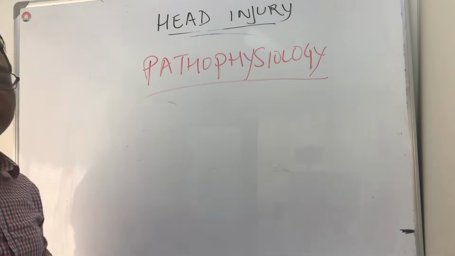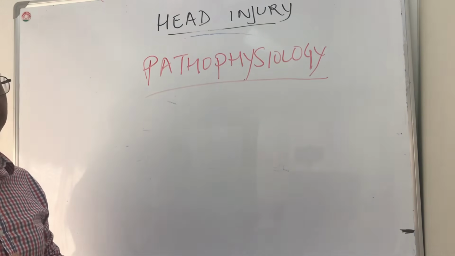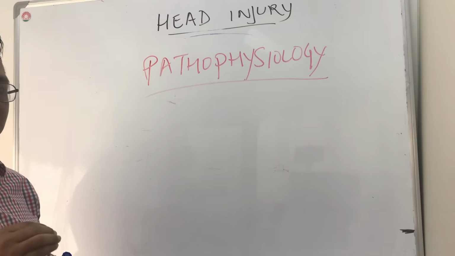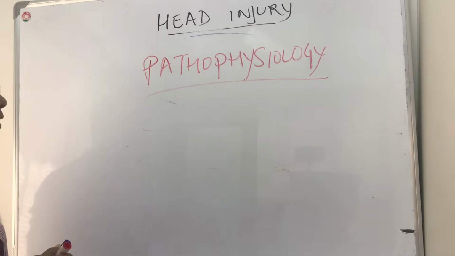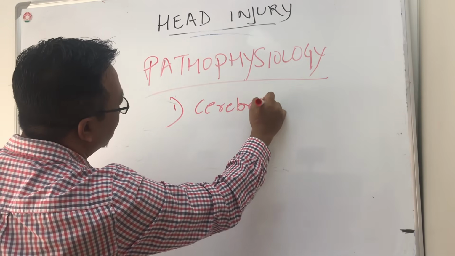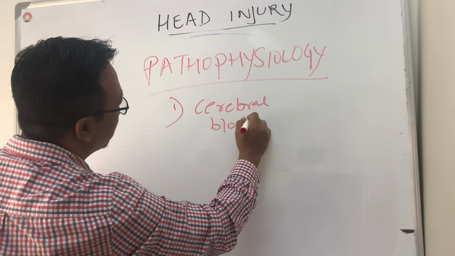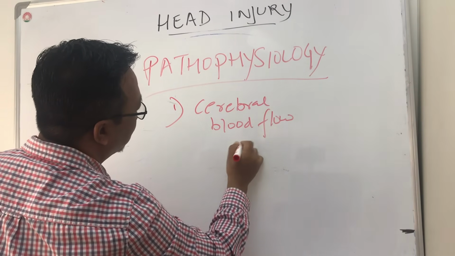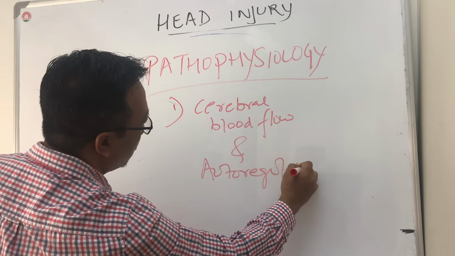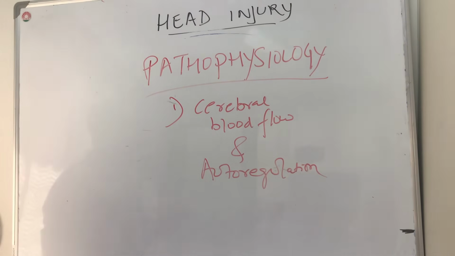So next we will try to understand the pathophysiology of head injury. To understand the pathophysiology, you must know the basics of physiology regarding the cerebral blood flow. So let's try to understand what is cerebral blood flow and autoregulation.